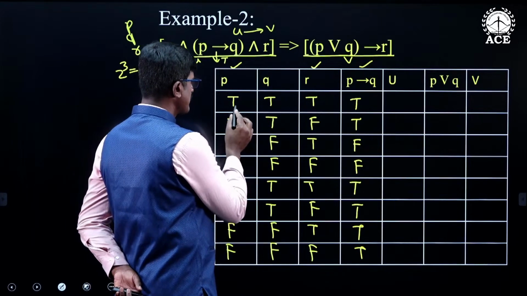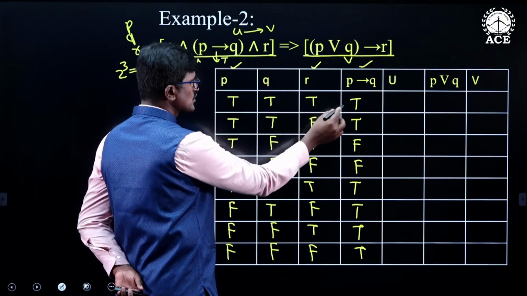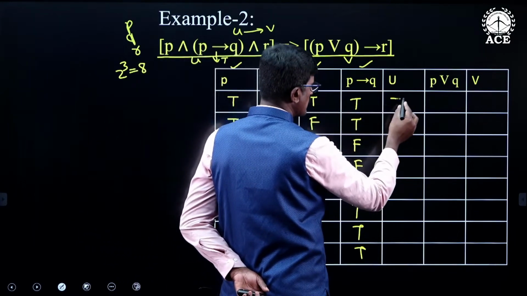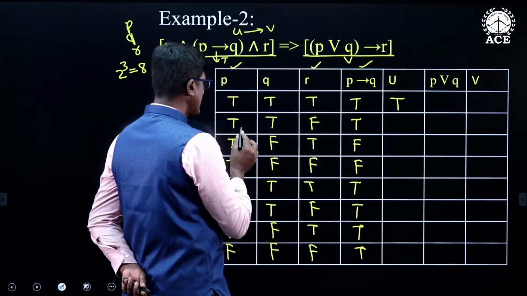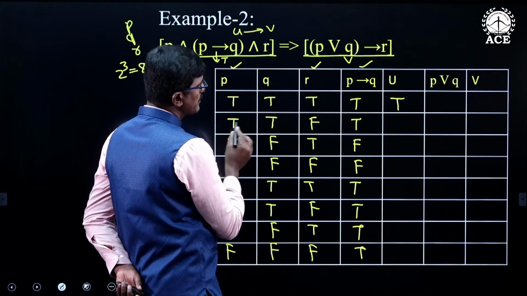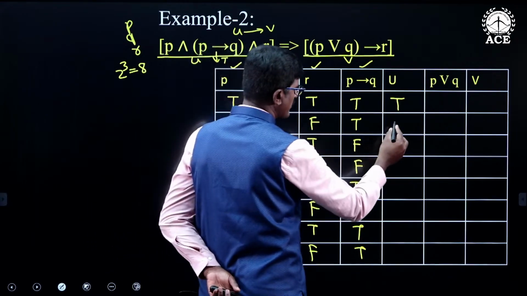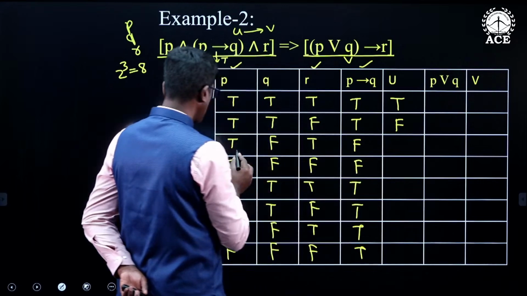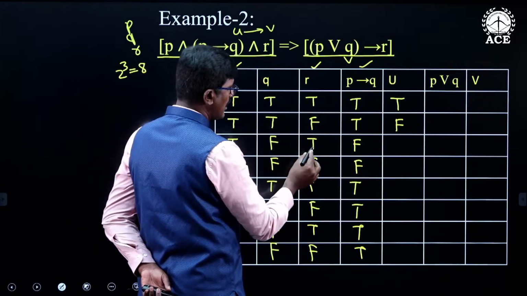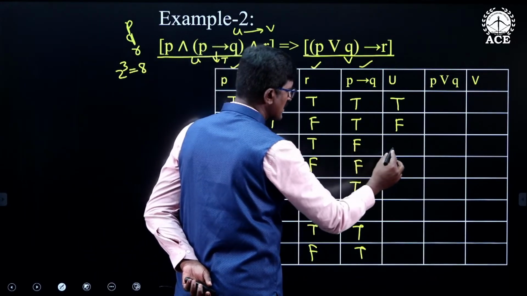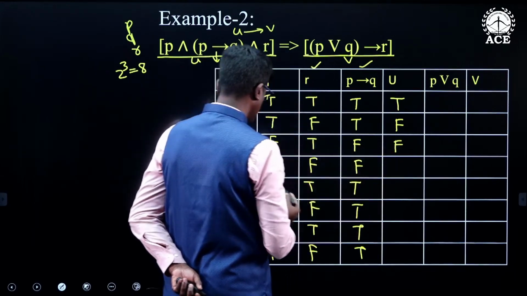If you observe the first one, P is true, R is true, P conditional Q is true, therefore it is true. In the second case, P is true, but R is false, therefore it is false. In the third case, P is true, R is true, but P conditional Q is false, therefore it is false.